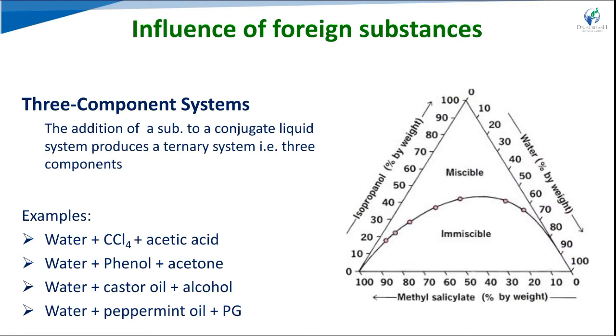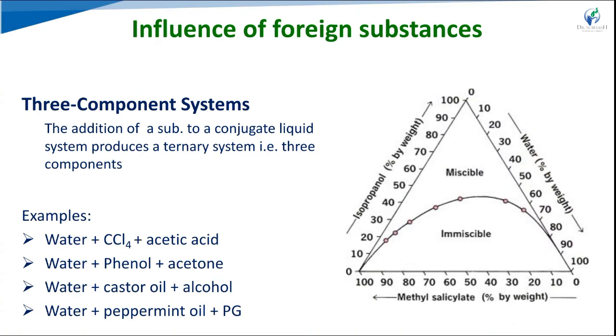Next, the effect of a third substance, or the influence of a foreign substance. The addition of a substance to a binary liquid system produces a ternary system, one having a three component pair.